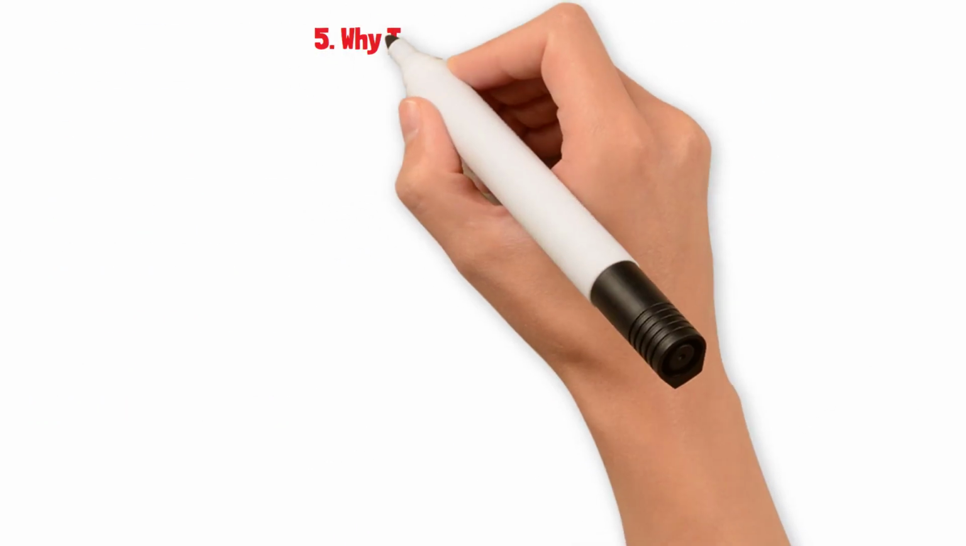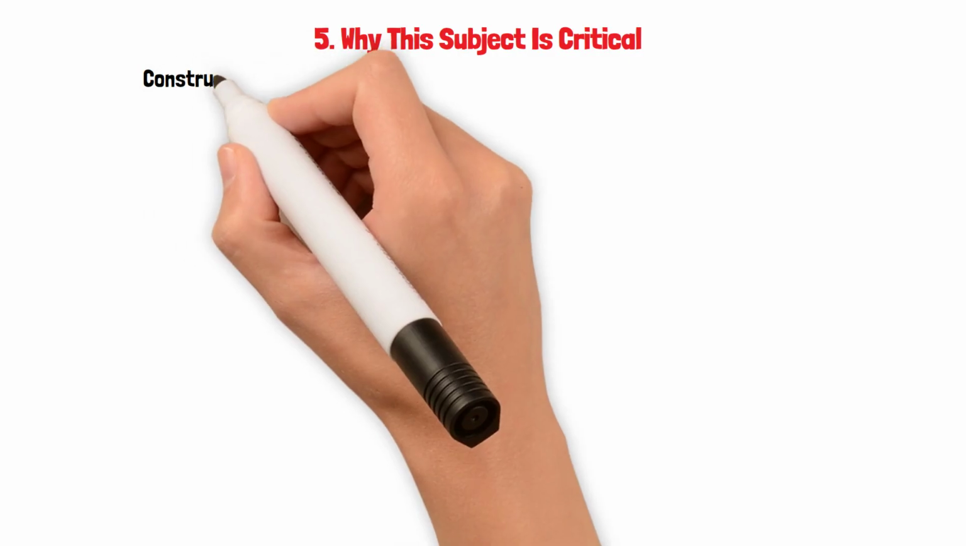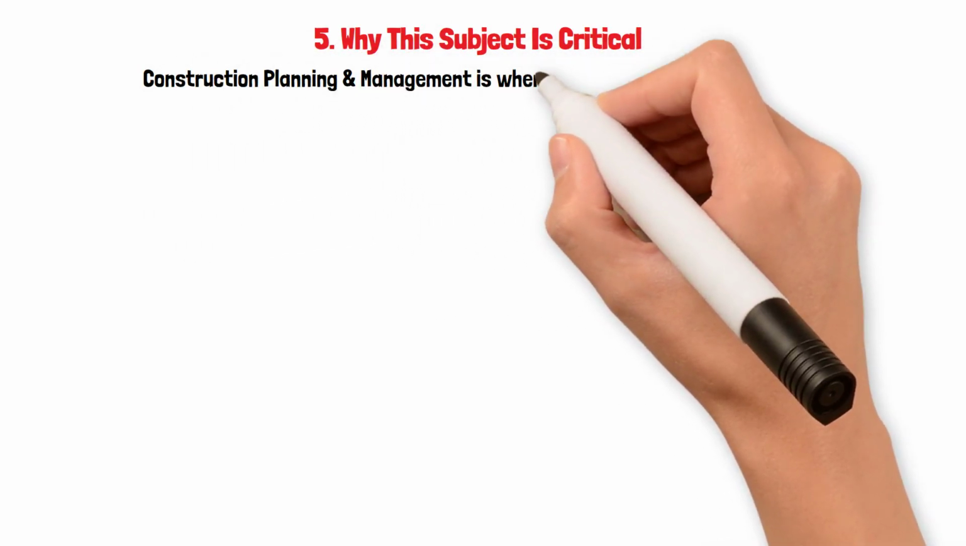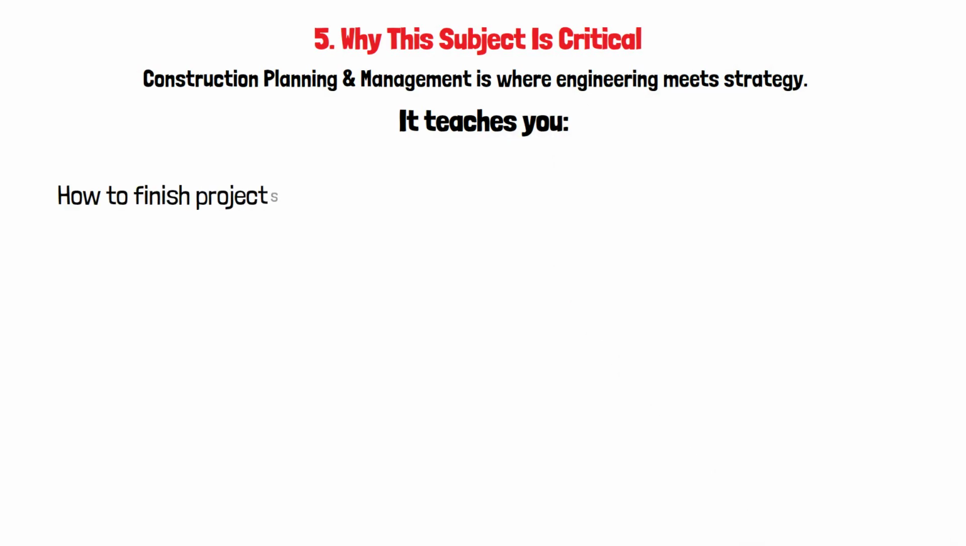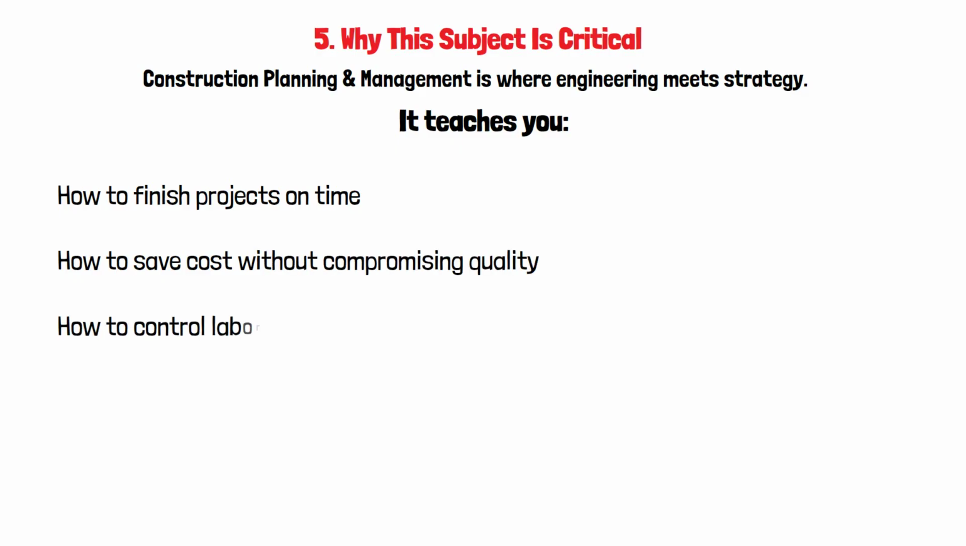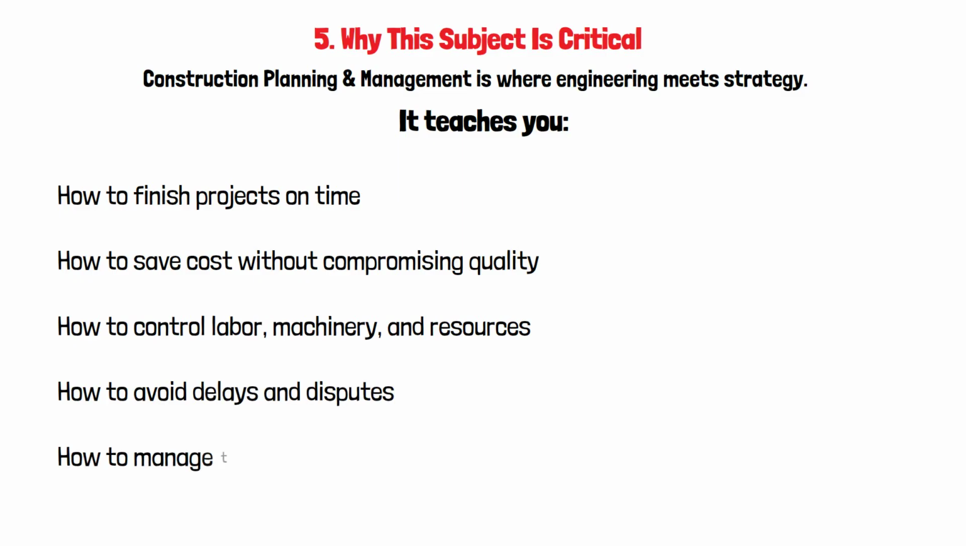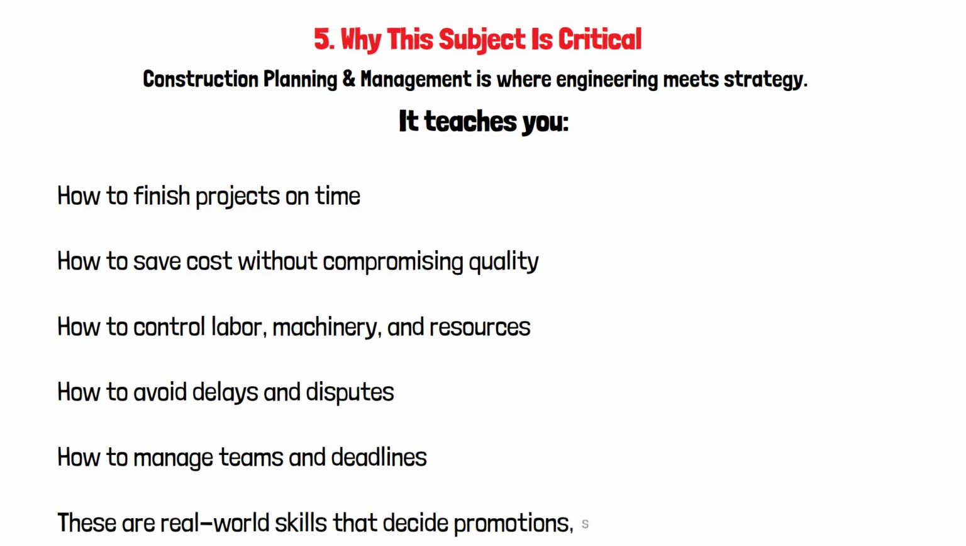5. Why this subject is critical. Construction planning and management is where engineering meets strategy. It teaches you how to finish projects on time, how to save cost without compromising quality, how to control labor, machinery, and resources, how to avoid delays and disputes, how to manage teams and deadlines. These are real-world skills that decide promotions, salaries, and project success.